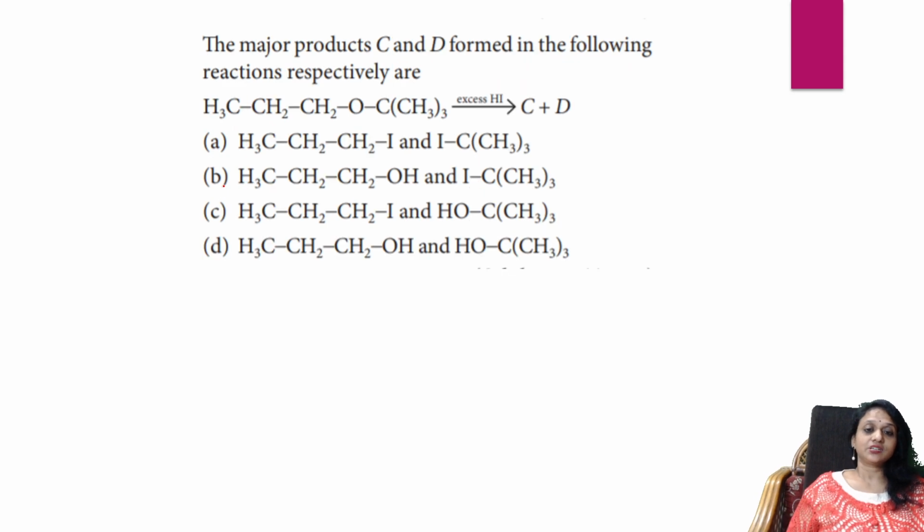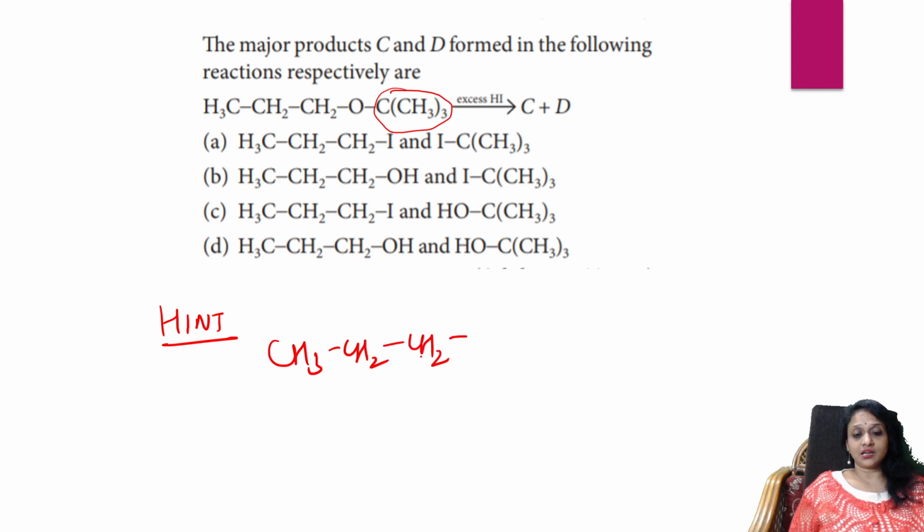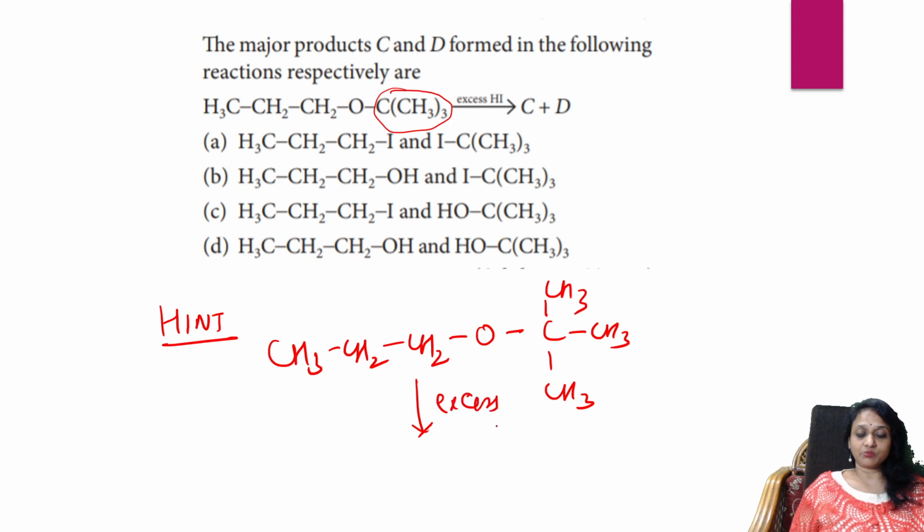Done. Next question. The major products C and D formed in the following reactions are. Here they have given me an ether where you have a tertiary alkyl group. So what is the hint, students? Always remember, whenever you have a primary alkyl group and a tertiary alkyl group like this, when you are adding HI, remember, which is the strongest acid, right?